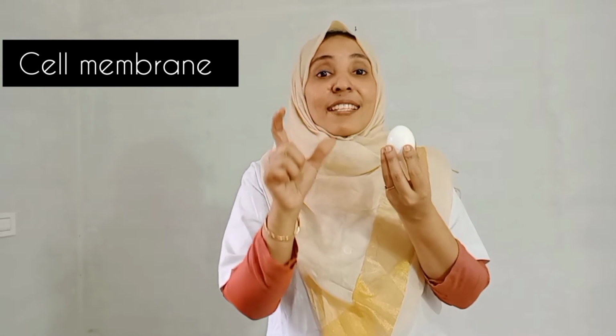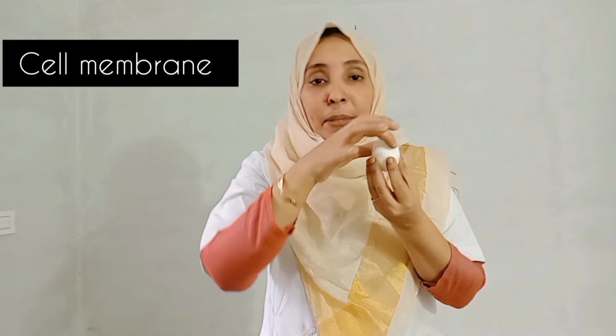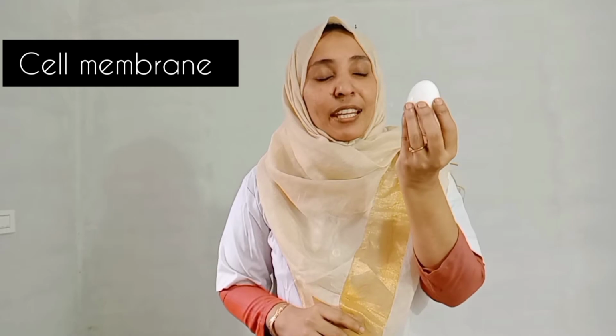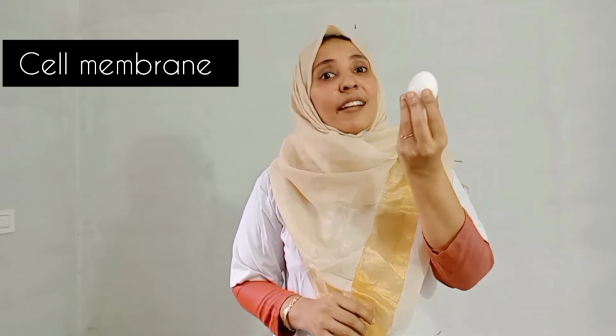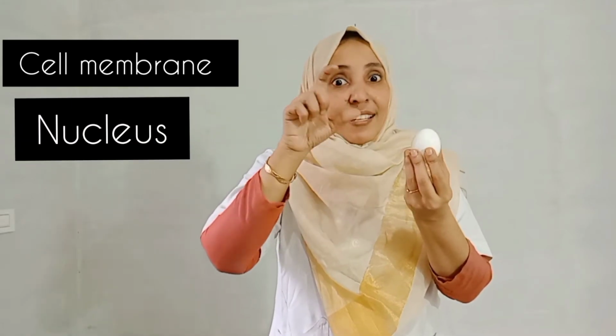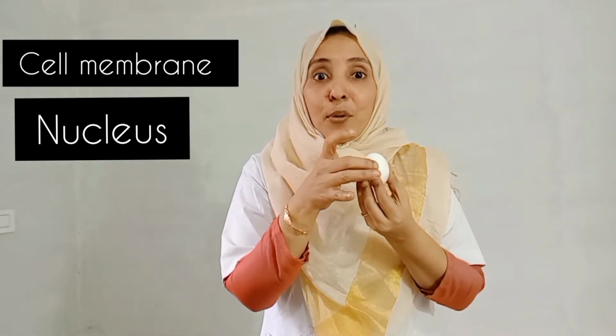So just below this hard shell, we can see the cell membrane, a selectively permeable membrane. Then inside this egg, what we can see is the content of the egg. At the center, we can see the yolk. The yolk is the nucleus.